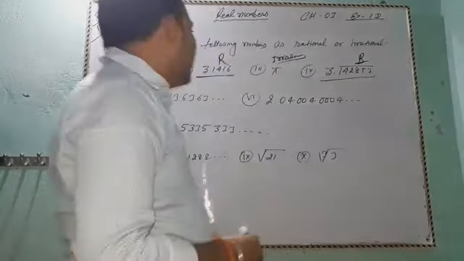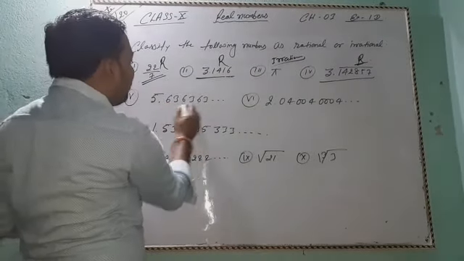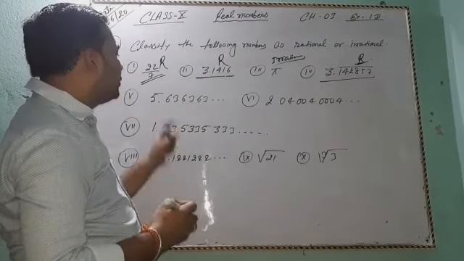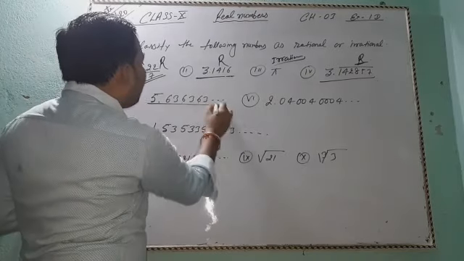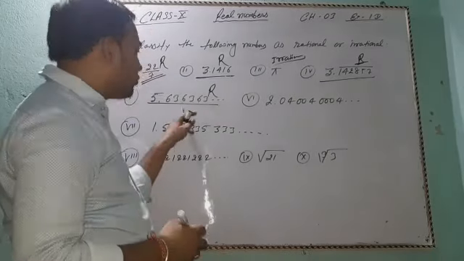Okay, next, 5th number: 5.636363... So after the decimal point 2 digits are repeated. Okay, so this is a recurring decimal. This is also called a rational number.